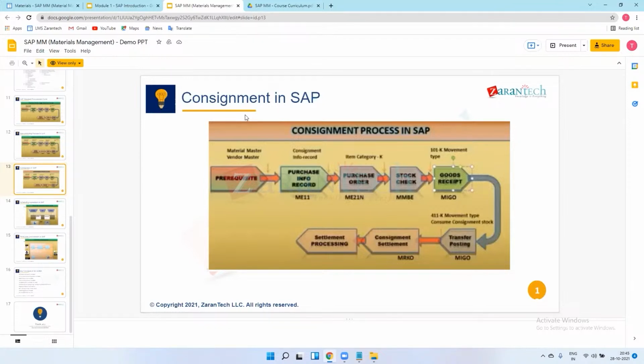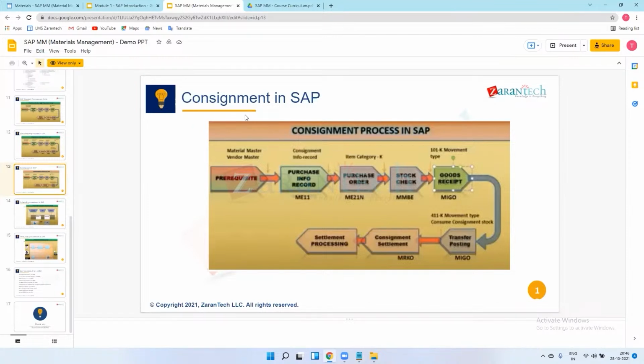So company has more space, right? If I have a company, then I have storage spaces. So I will ask vendor to send all the 100 tires in one go, and I will keep it in my storage locations. But at that time I will not do any payment processing for the vendor.